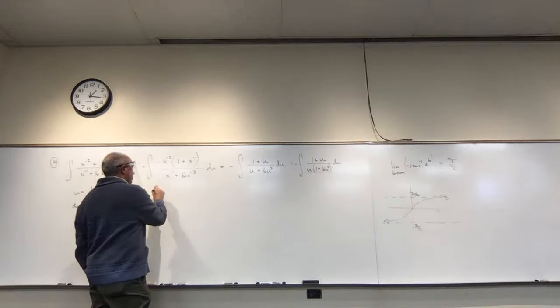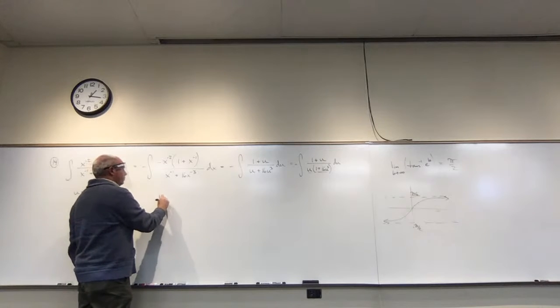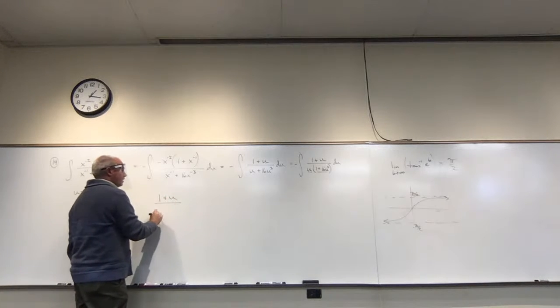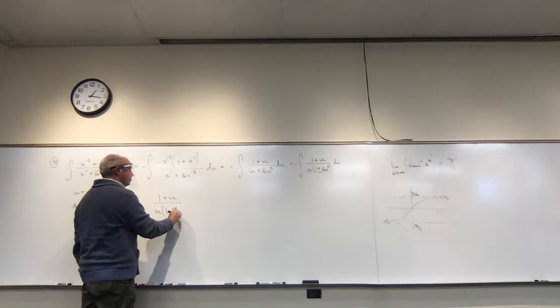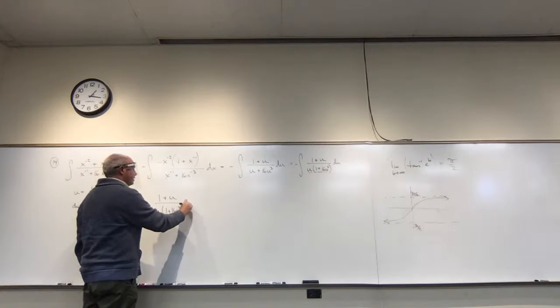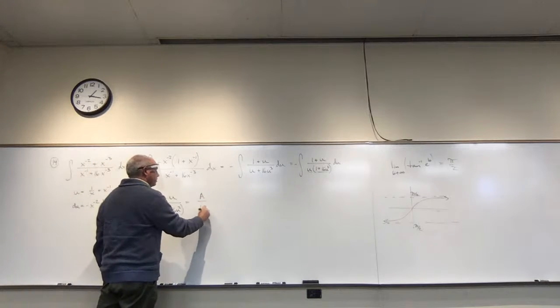So if I were doing my little side work over here, I'd get that 1 plus u divided by u times 1 plus 16u squared would be equal to, the u just gives me an A over u.